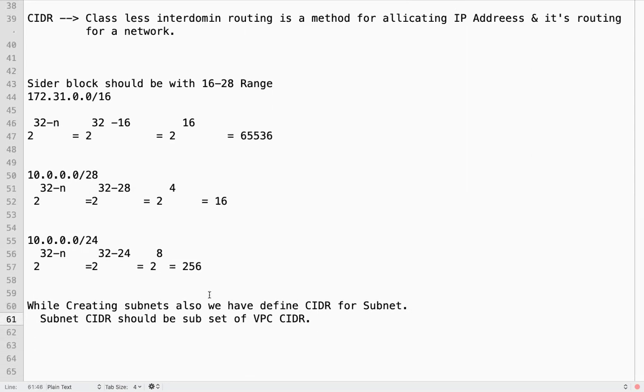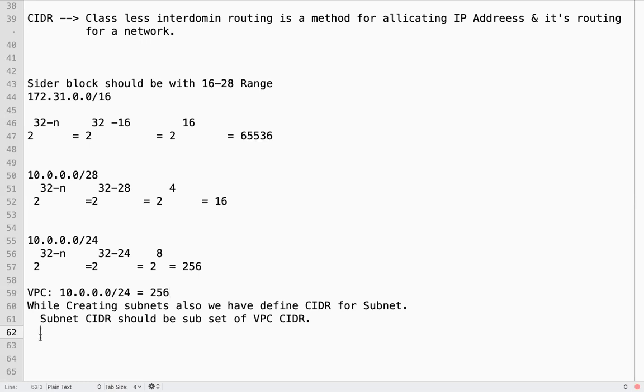What is the meaning of it? Suppose this is my VPC CIDR network. While creating subnets, I can create them based on requirement. I can create 2 subnets, I can create 4 subnets. It will give 256 IPs.